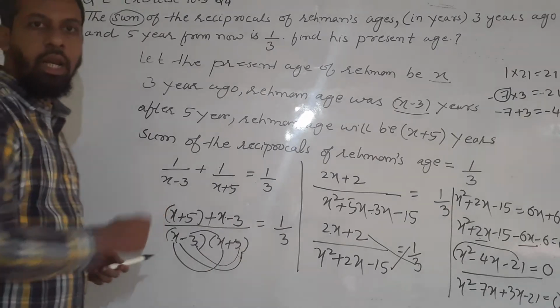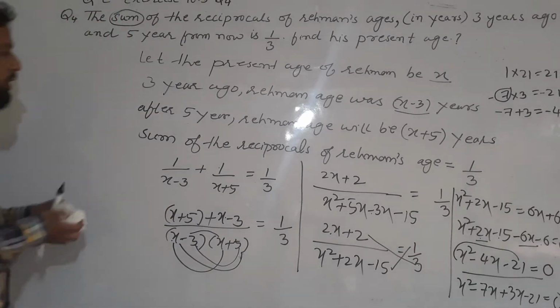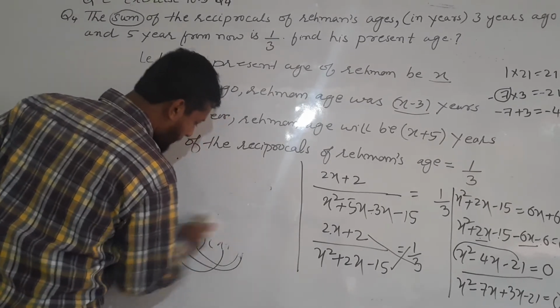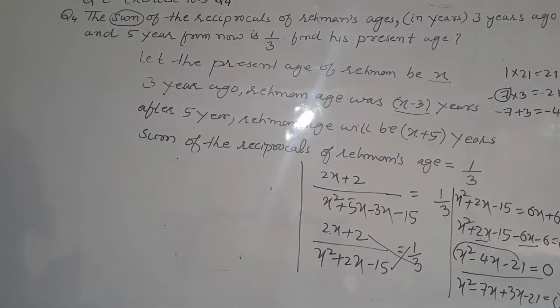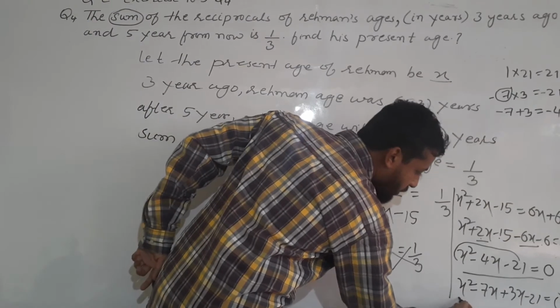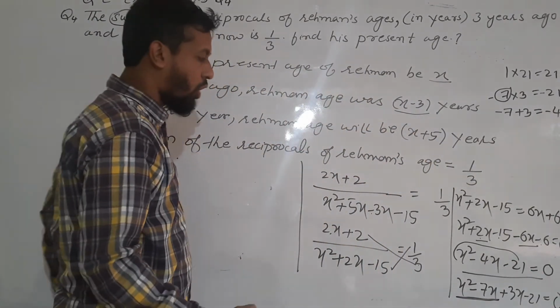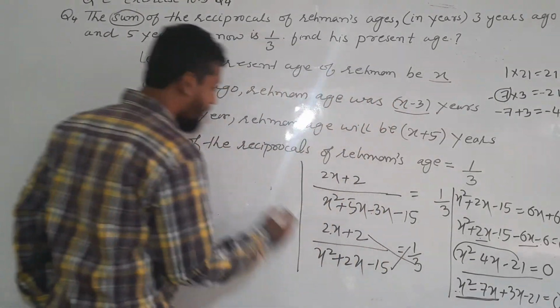Further solution I will do here. Now see there, in these two terms, x is common.